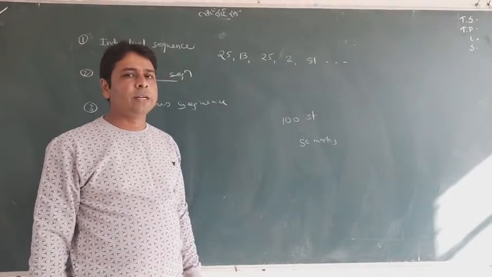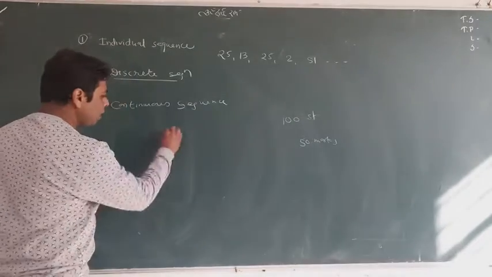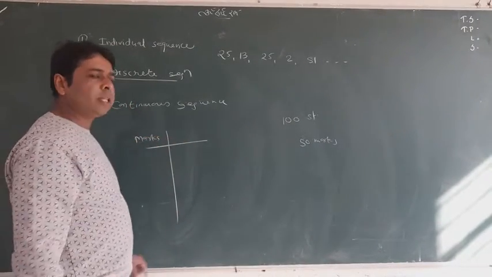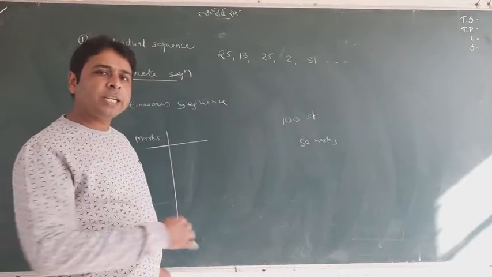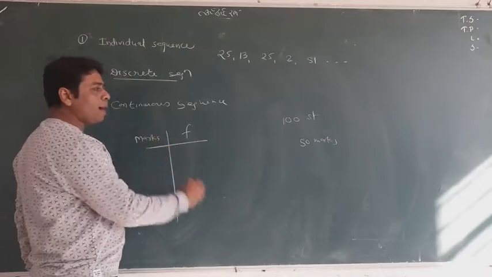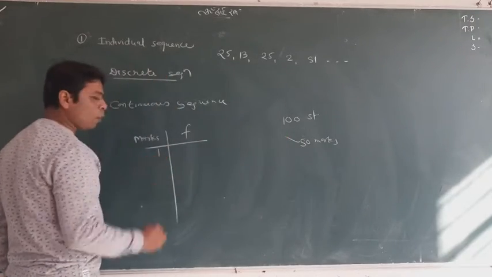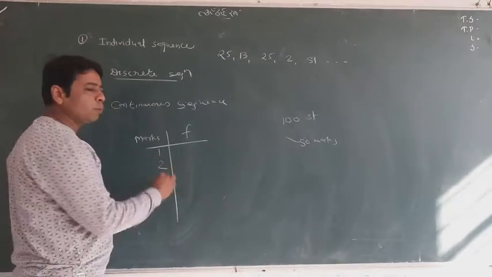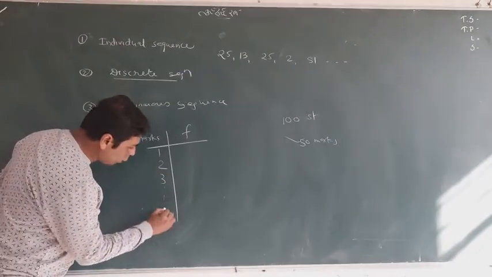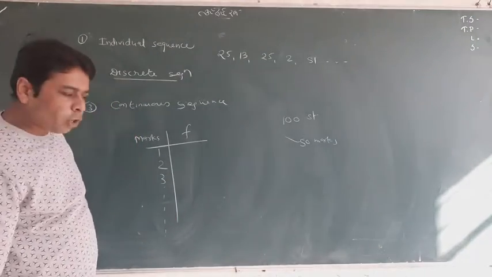How can we write this? If I try to manage it the way I did just now, it is difficult. Why? Because the marks go up to 50. Some student will obtain 1 mark, some 2 marks, some 3 marks, and so it will run till 50. So it is going to be the worst.